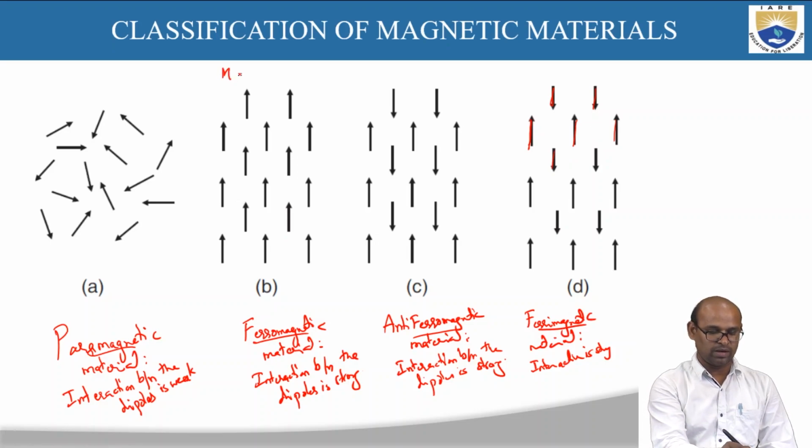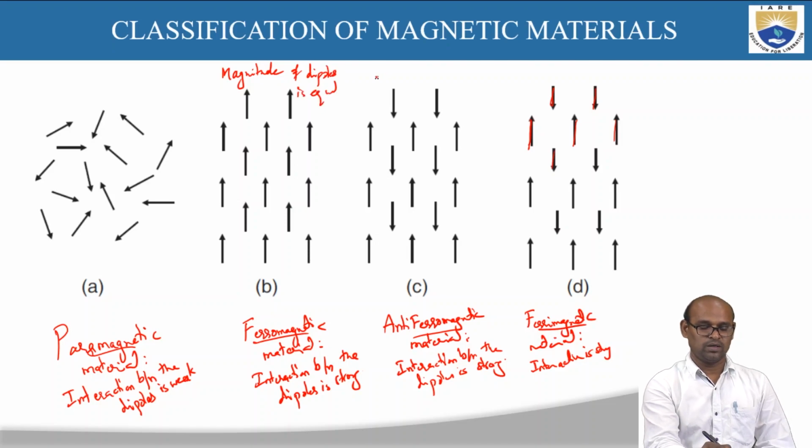Okay, so maybe I should write here. Yeah, fine. So magnitude of dipoles is equal. Here also the magnitude of dipoles is the same, this is antiferromagnetic.